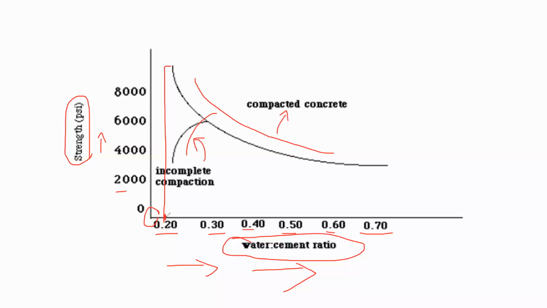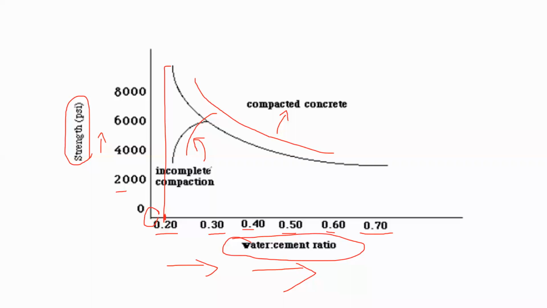For the water cement ratio of 0.2, listen carefully. This is a very important concept to understand the relation between the water cement ratio and the strength of concrete. This concept will help you in understanding the mix design of concrete. If this concept is clear, then only you can understand that.